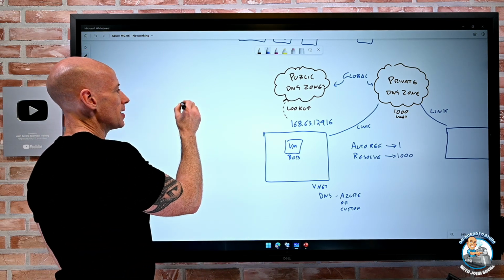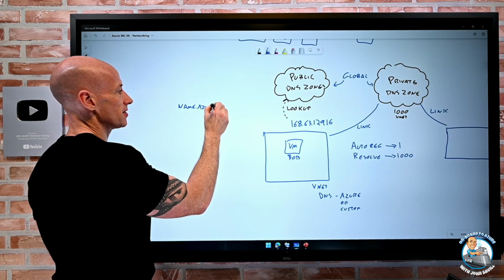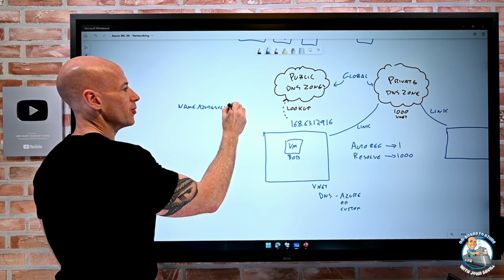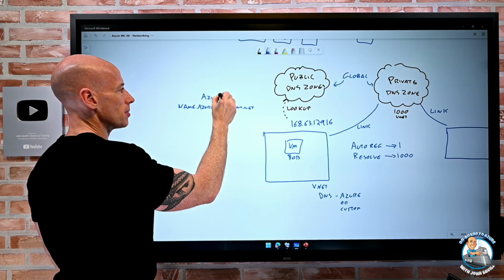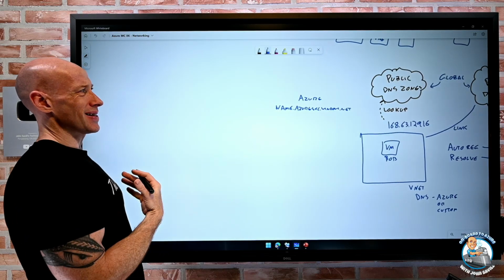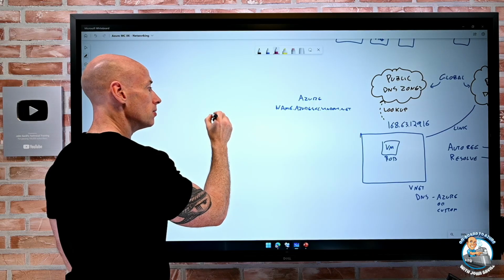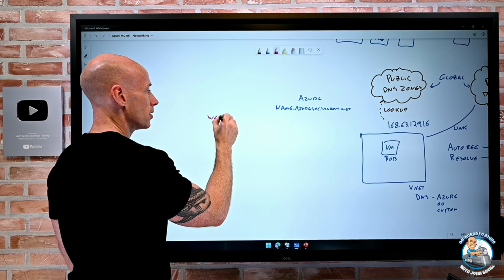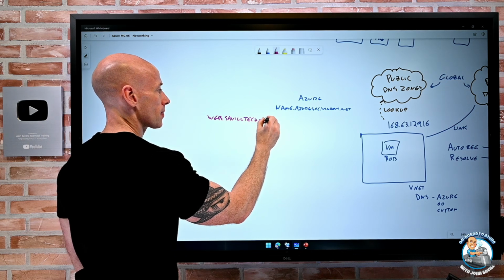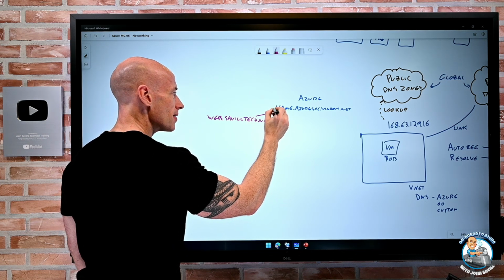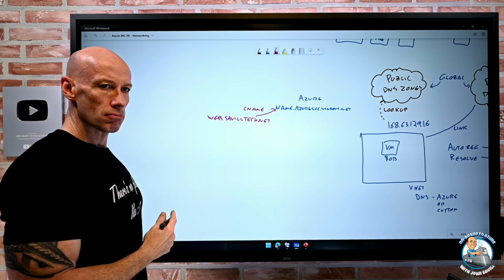It might be name.azureservice.windows.net, whatever that might be. So that's the Azure name. I don't want to give that to my customers. So on my DNS, I might create web.saviltech.net, and I could create a CNAME record in my DNS pointing to this Azure service name. So far, so good.